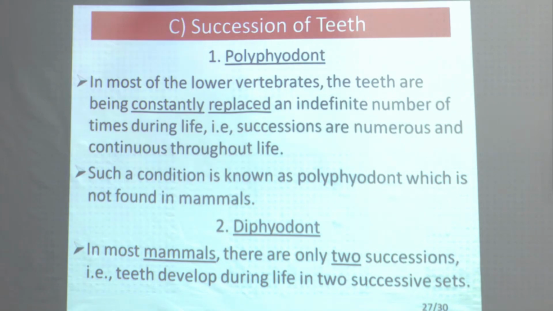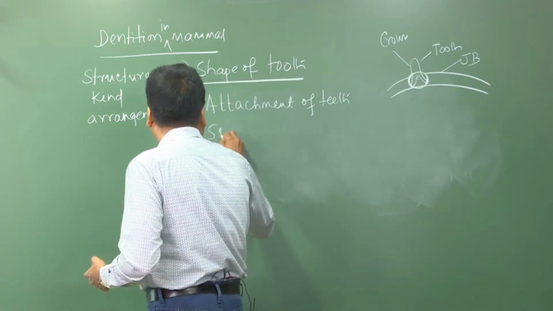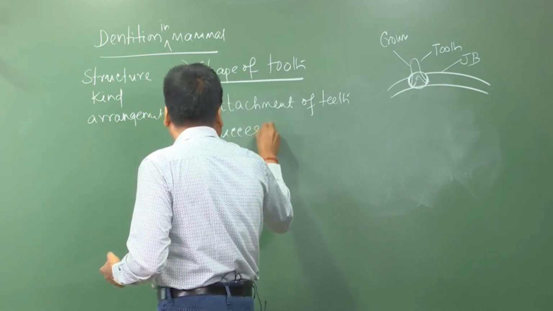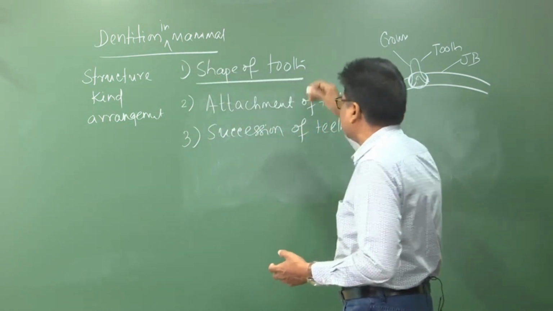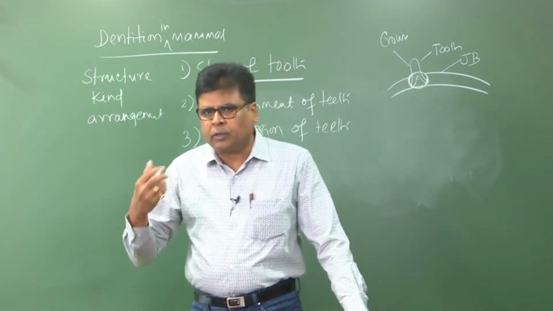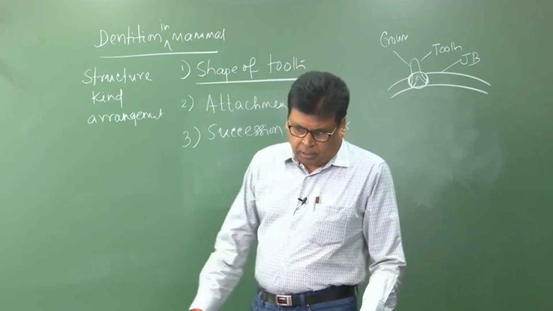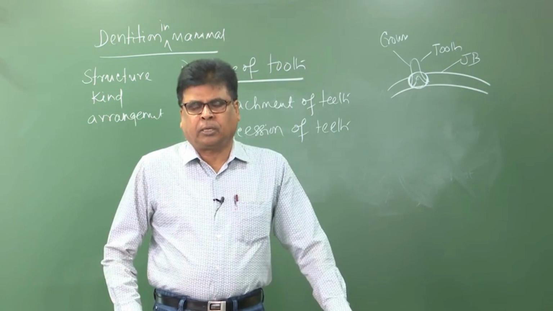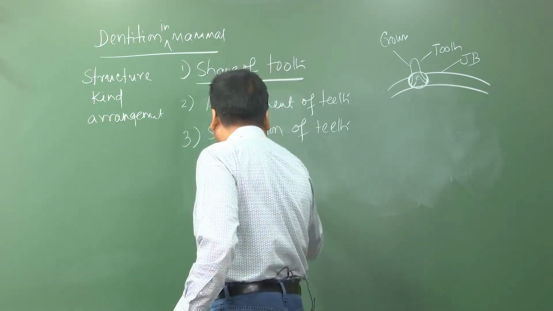Now, come to the third point, that is the succession of the tooth. Succession means whether the teeth are permanently fitted to the jawbone, or whether they are replaced. This is the third and most important point, because I am discussing the details of the dental condition, the dentition in mammals. Now, if we consider succession of teeth, the first point is the polyphyodont.